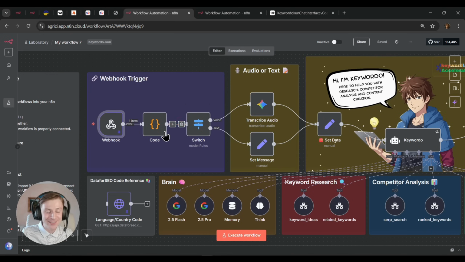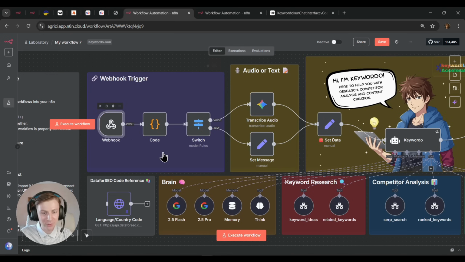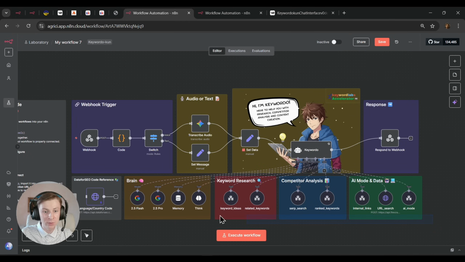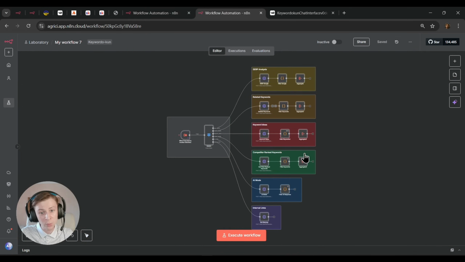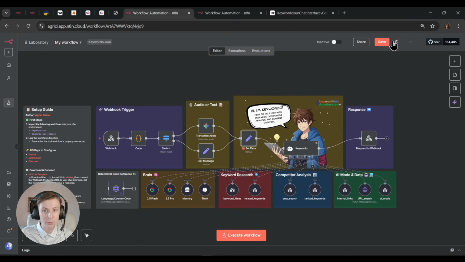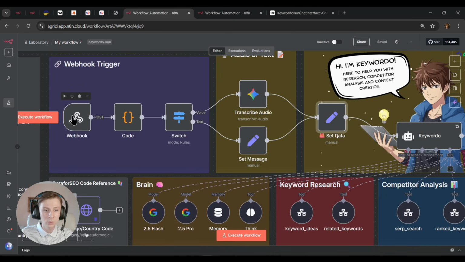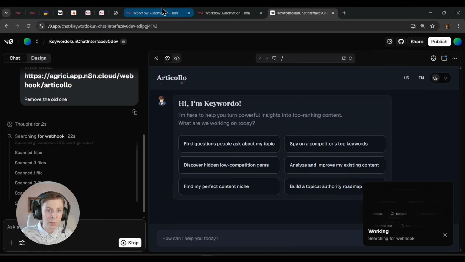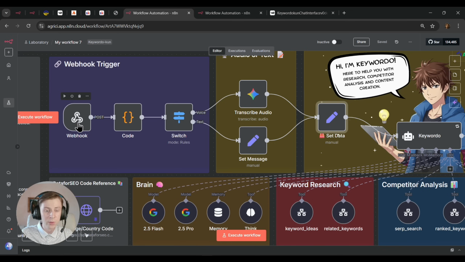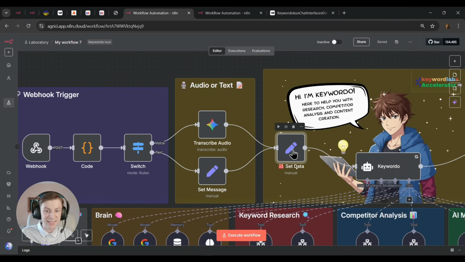And as you're gonna go back, you will need to set up a few of these tools. So you will need to set up the tools, and you also need to set up the data right here, which is gonna be your API key for Firecrawl. And then we're gonna go to the sub workflow where we will need to set up data for SEO. But so far, you just put a webhook, you went here, we inform Vue0, hey, just change the original webhook to this one, so it will change it to this one exactly, which is yours.